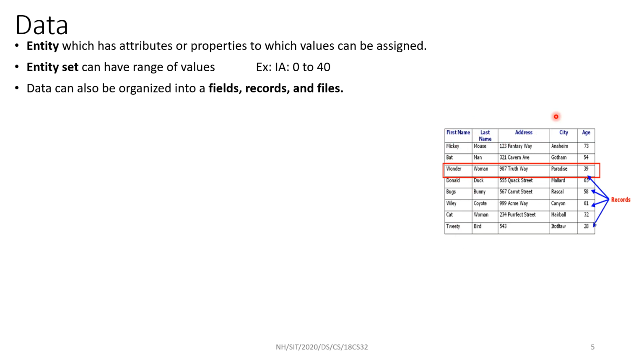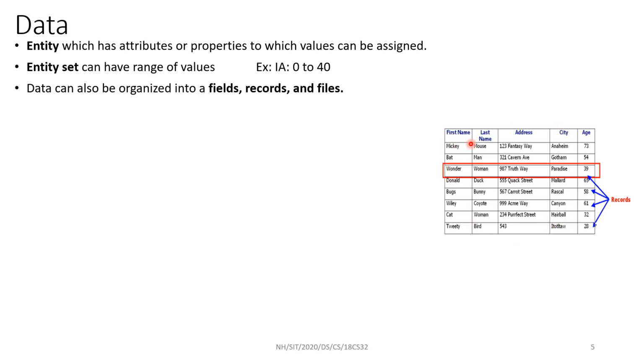So all this information is put in a common place. We call that a file. That file consists of n number of records, one record for each particular employee. These records have certain fields. First name is a field, last name is a field, address is a field, city is a field, age is a field. So data is organized in this way.